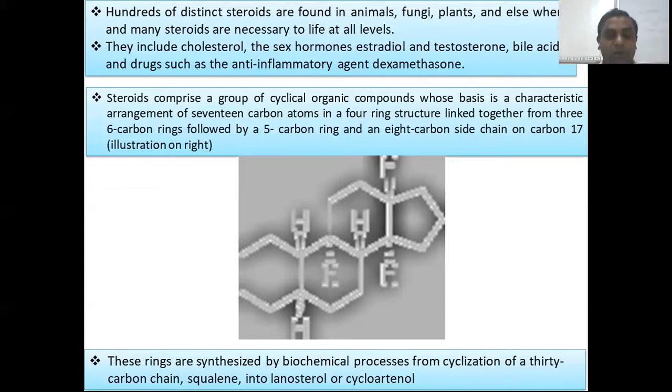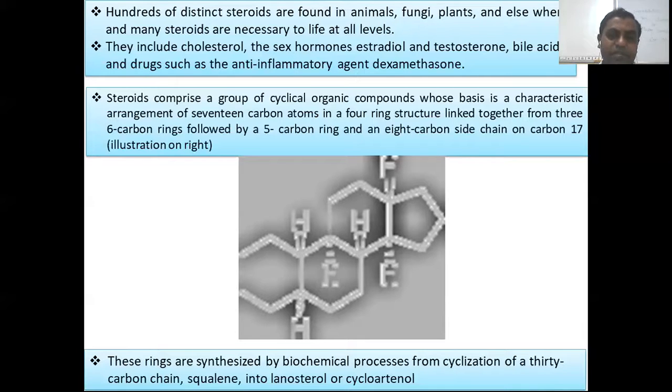Generally, cholesterol is a very well-known steroid. Some sex hormones like testosterone, progesterone, and ergosterol are also kinds of steroids. And one more medicine, the anti-inflammatory drug dexamethasone, is also nothing but a steroid.